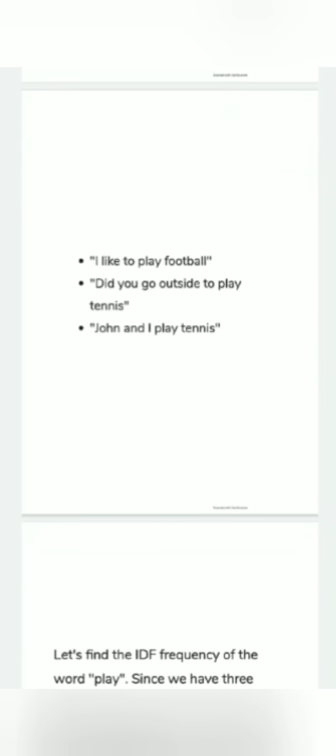For instance, consider these 3 sentences. I like to play football. Did you go outside to play tennis? John and I play tennis. Let's find the IDF of the word play. Since we have 3 documents and the word play occurs in all of them, the IDF of the word play will be 1.